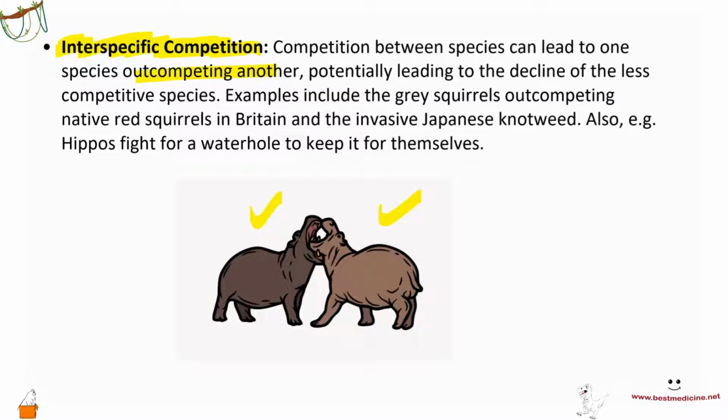So a good example is gray squirrels outcompeting native red squirrels in Britain, and the invasive Japanese knotweed. For example, hippos fight for a water hole to keep it for themselves, right? You would have many different competitions going on. Mountain goats fight for mates. There's competition about who's the better dancer in pigeons, right? And things like that.